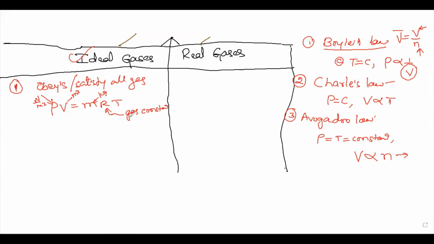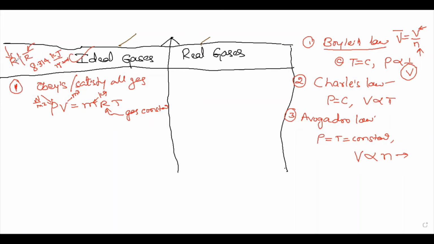Some students become confused that R and R bar are the same. Dear students, R and R bar are not the same. Here R is the gas constant, but R bar is the universal gas constant. The value of the universal gas constant is 8.314 kilojoule per kg mole Kelvin.